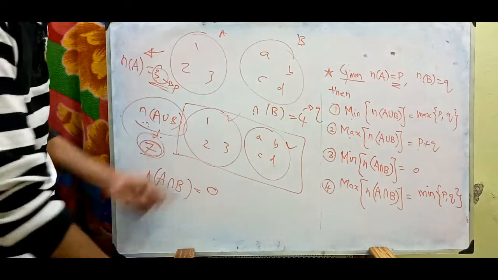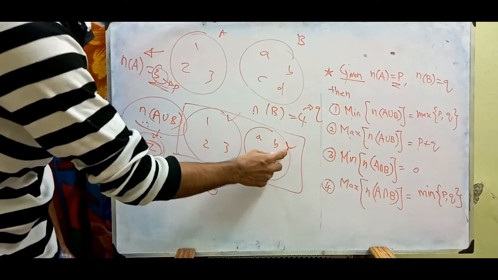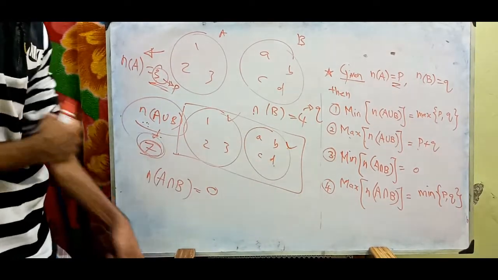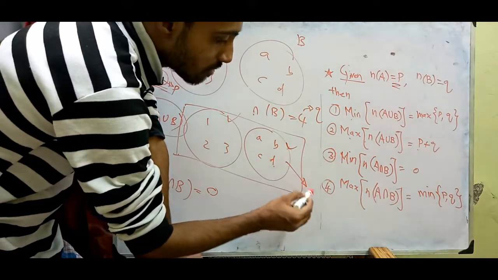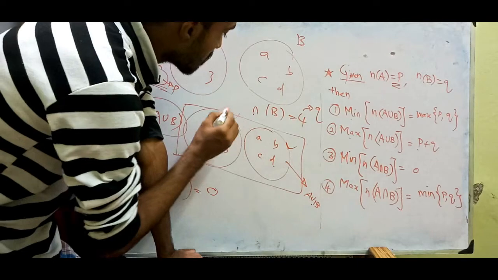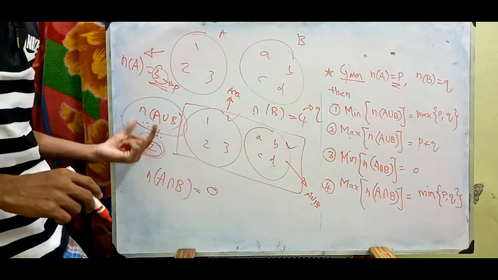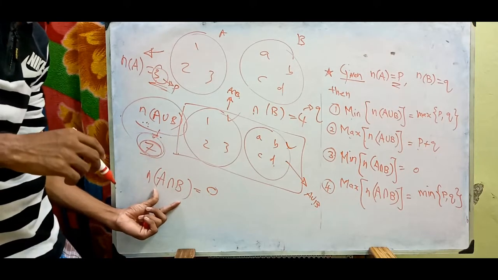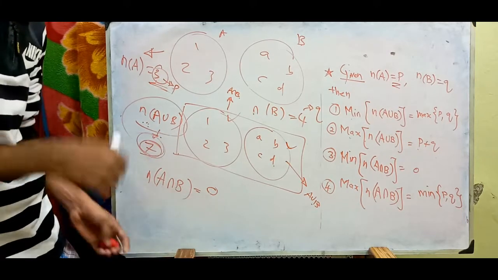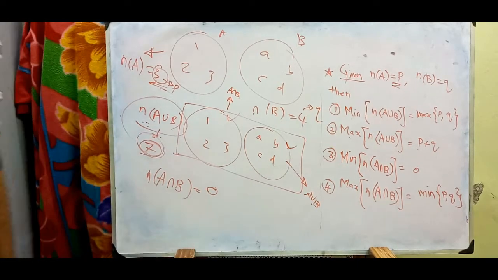So this is the minimum requirement for the intersection, and this is the minimum requirement for A union B. But the maximum requirement for the number of A union B is 7. The minimum requirement of the number of A intersection B is 0. Got it? So in this way we can find this.